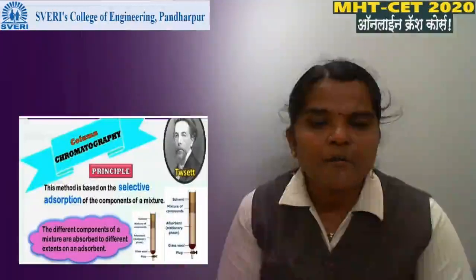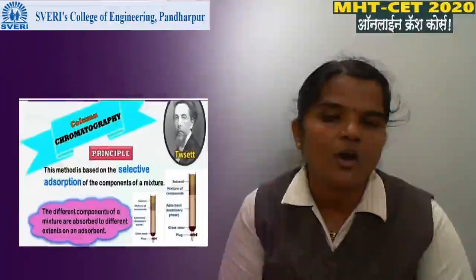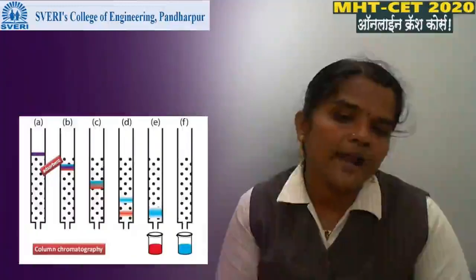The different components of the mixture are adsorbed to different extents on an adsorbent. Here is an adsorbent and a component present in the liquid, and we can separate them very easily because different components have different adsorption power and different speeds.